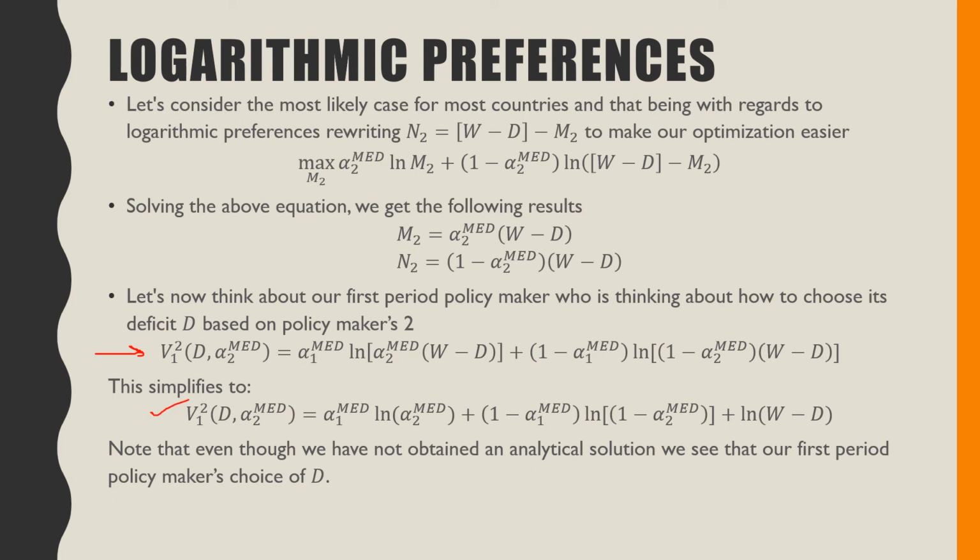Note that even though we have not obtained an analytical solution to our first period, we have noted that the preferences for player 2 right here are going to be in the preferences for our first period policymaker over here, because we see it right here and right here. So even though we haven't given an analytical solution, we have successfully described the mechanism through which this deficit accumulation could take place. So this is a way that we think about strategic debt accumulation. It's actually the simplest way to go about doing this.